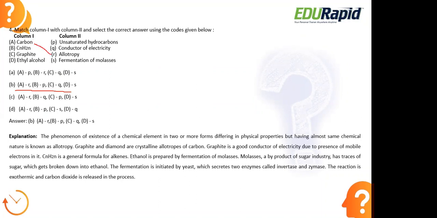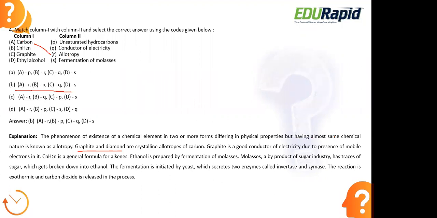Carbon has different allotropic forms. They are available in the form of graphite and diamond. Graphite and diamond are the crystalline allotropes of carbon. Allotropy is one of the phenomena of existence of a chemical element. This carbon exists in 2 or more different forms, different in their physical properties but having almost the same chemical properties. The chemical property will be the same, but the physical property usually differs. That is what we call allotropic forms.